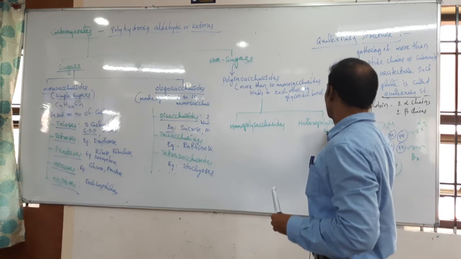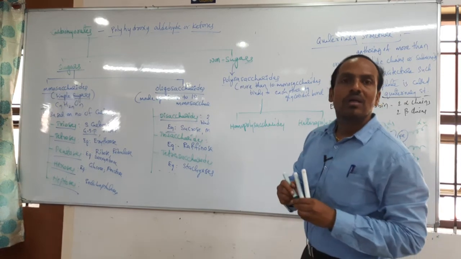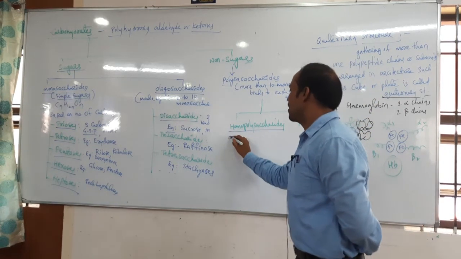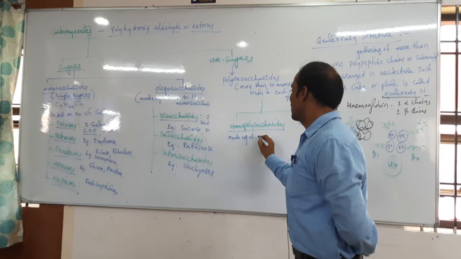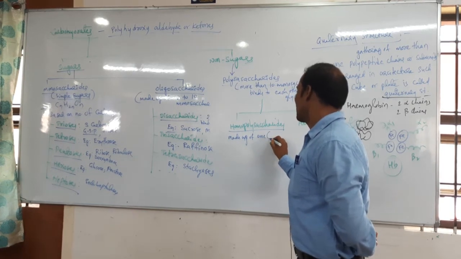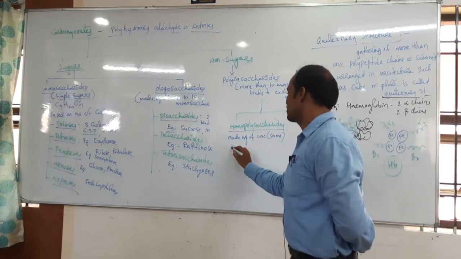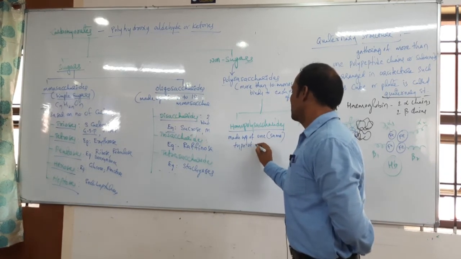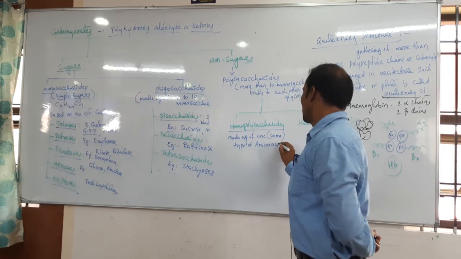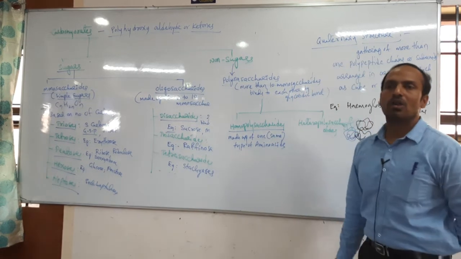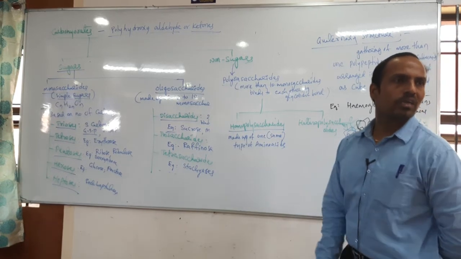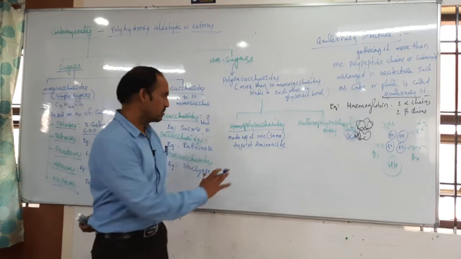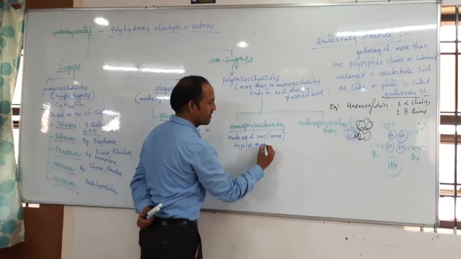Can you speak out, students, what is the meaning of homo? Yes, same type of monosaccharides, correct? So these are made up of one or the same kind of monosaccharide.